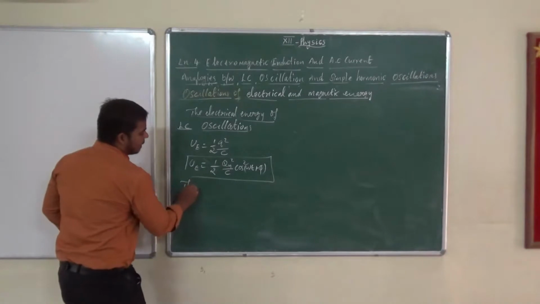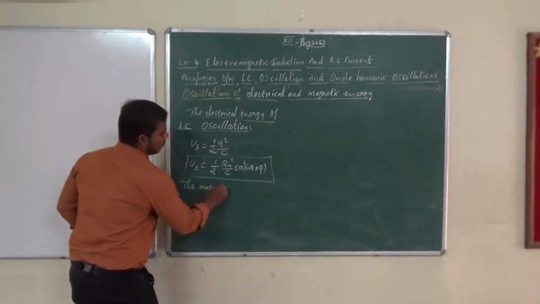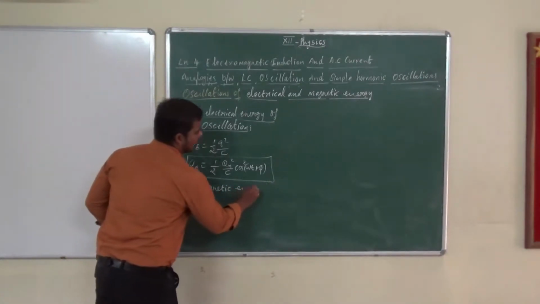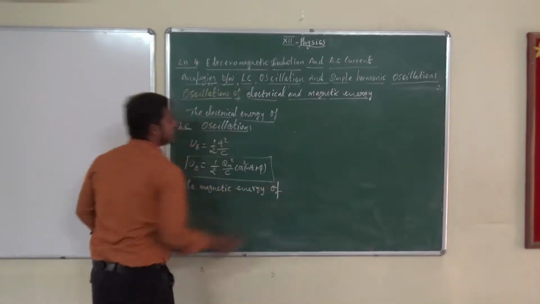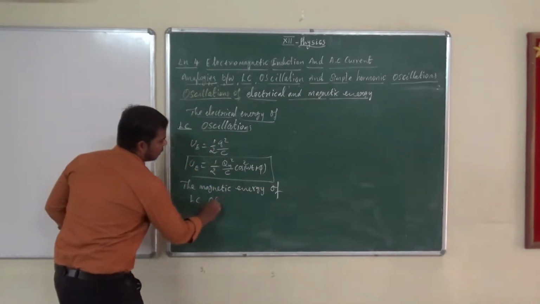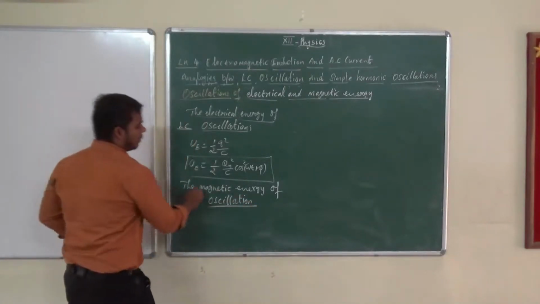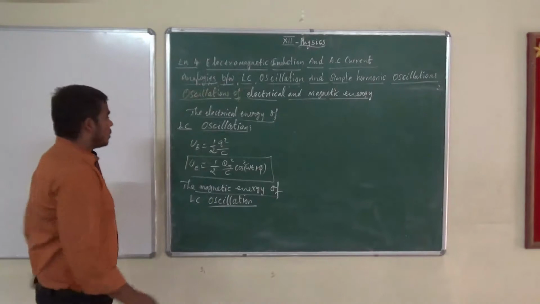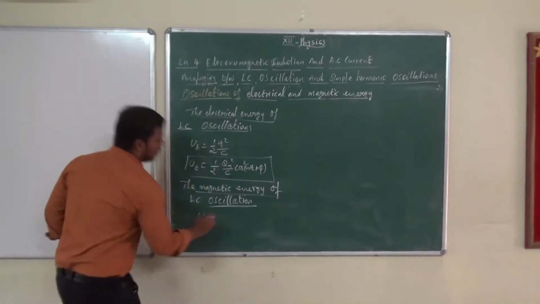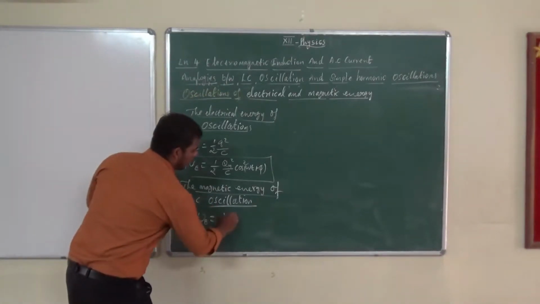The magnetic energy of LC oscillation. We knew that equation because we have derived it before. That is represented by magnetic energy UB is equal to 1 by 2 L i square.